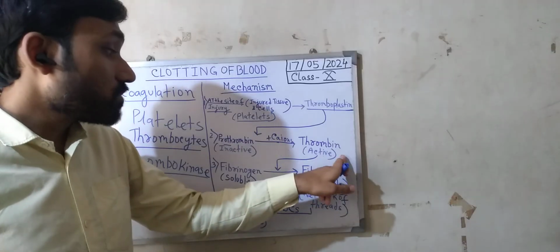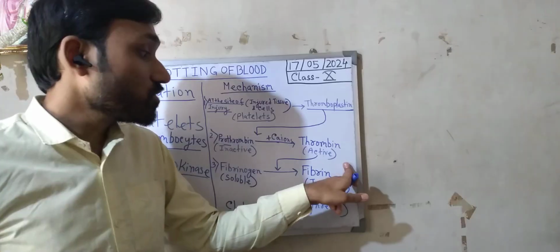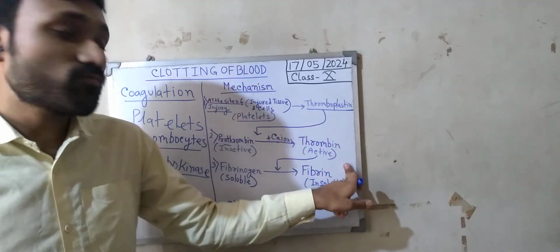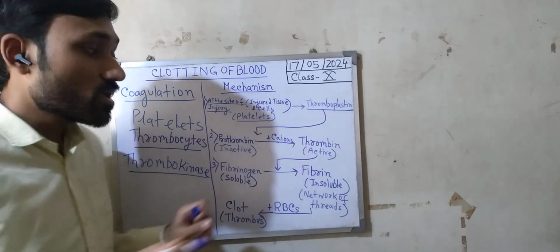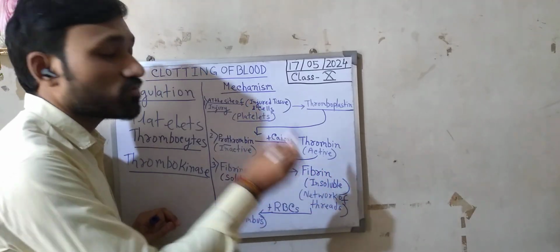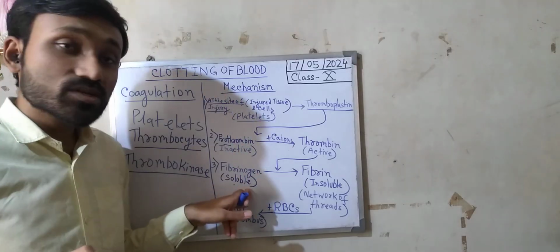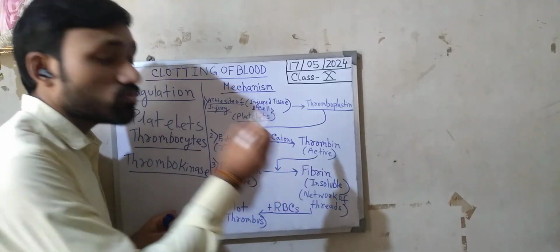So thrombin is the active form of the prothrombin protein. It is the enzymatically active form. What is the function of thrombin? Thrombin will now convert fibrinogen into fibrin. The third step is the conversion of fibrinogen into fibrin.